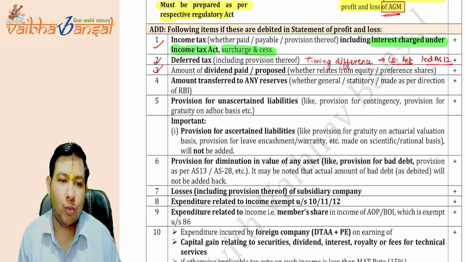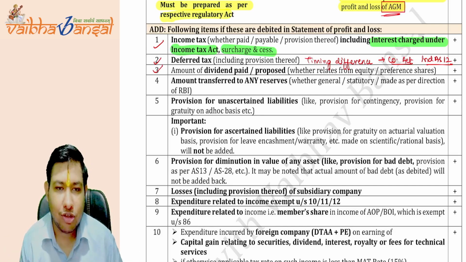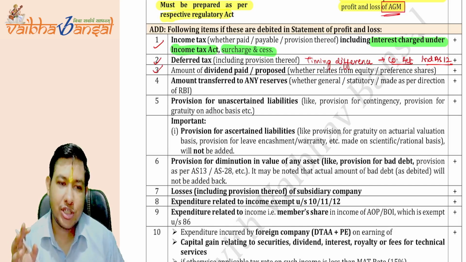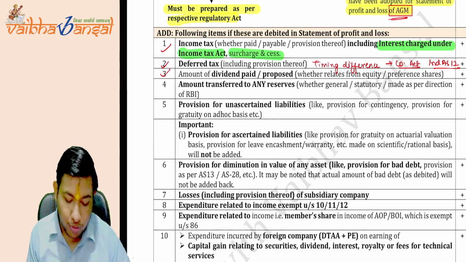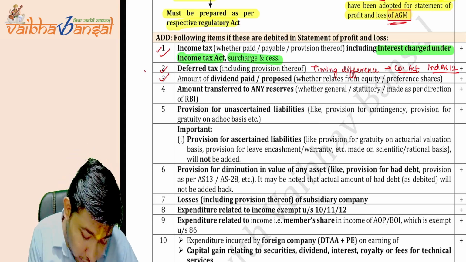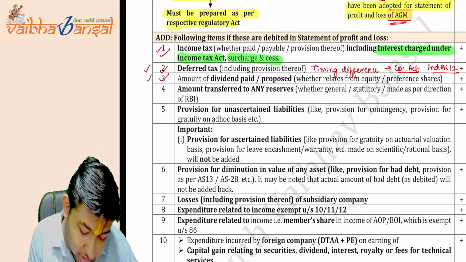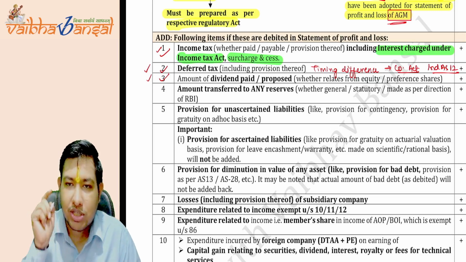Now, the fourth point: amount transferred to any reserve, whether general, statutory, or made as per the provisions of RBI. See, what will happen? The companies have not been allowed income tax, deferred tax, or the dividend proposed or paid. So, what will companies do to reduce their net profit?